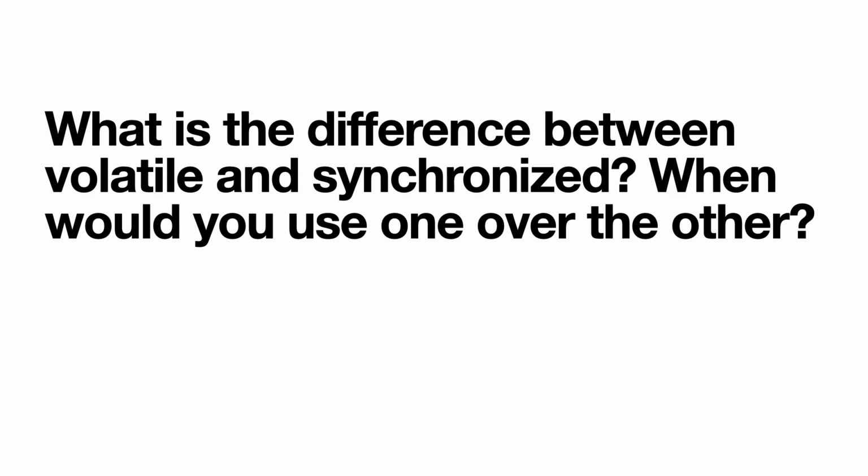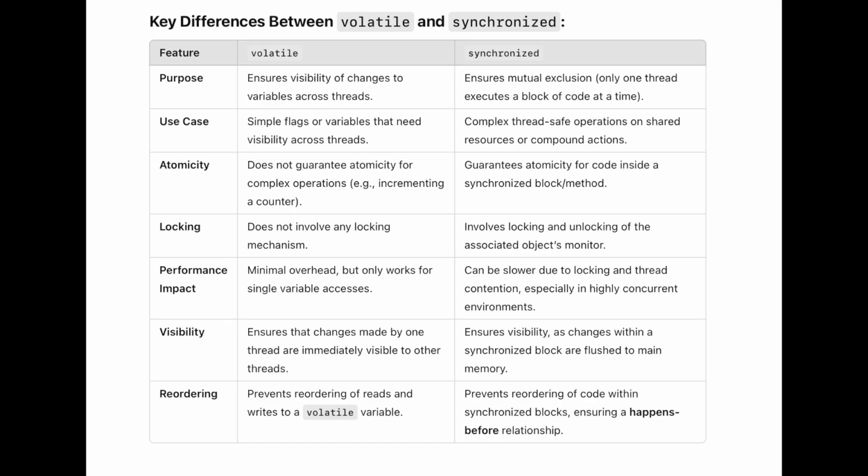On the other hand, synchronized ensures mutual exclusion, which means that only one thread executes a block of code at a time. Now the use case of volatile is very simple: use it on a variable, let's say a flag variable, that needs visibility across threads. But synchronized is vast, which means that if you have complex thread safe operations on shared resources, then use synchronized.